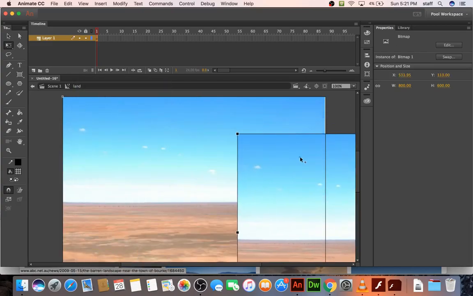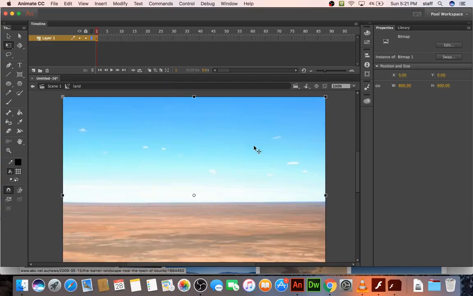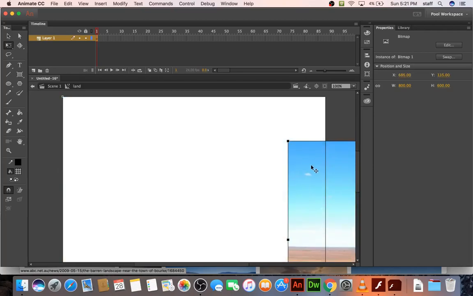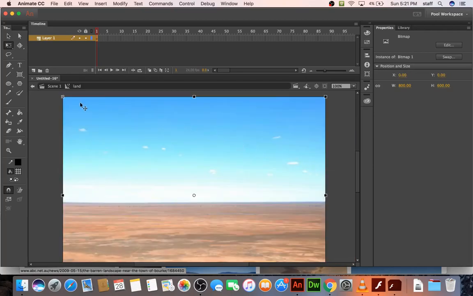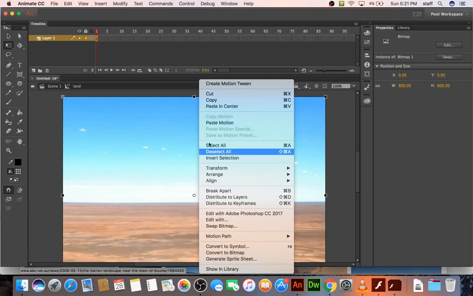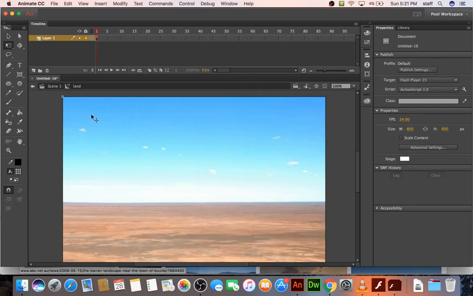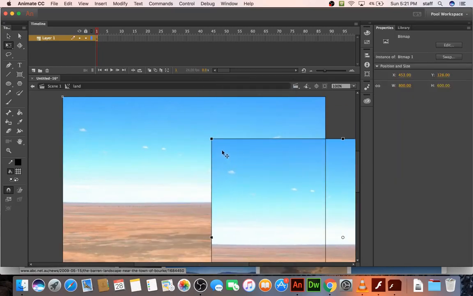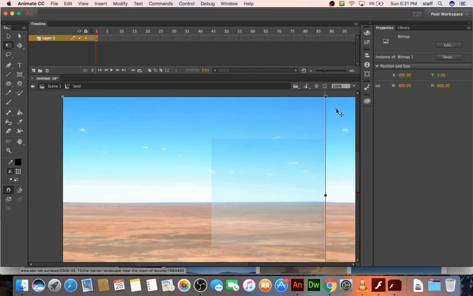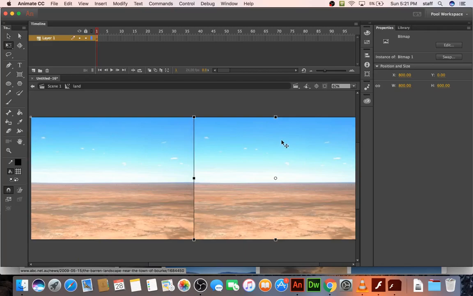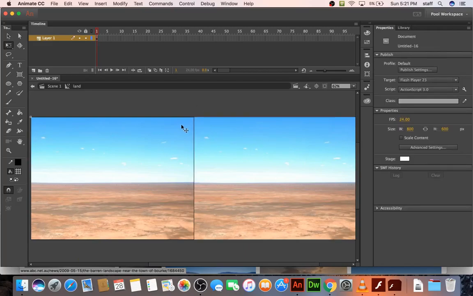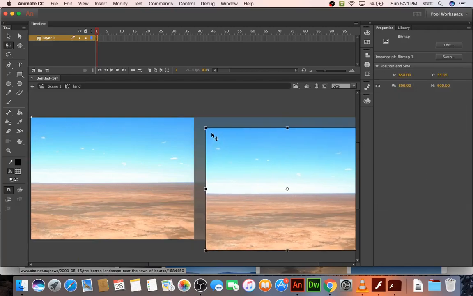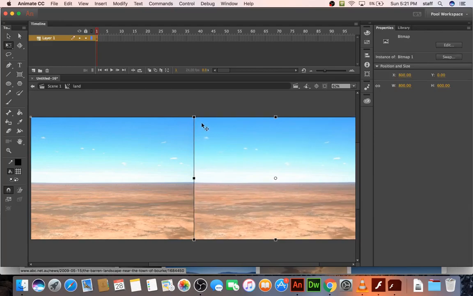Now we double click to go inside, and then while holding, let's see, is it option? Yeah, holding option, no, that's not it. Maybe holding command, nope, control, okay, it is option. So while holding the option key, or control on a Windows machine, you drag out another copy and align it right here to the corner, and then we're going to actually do it again.